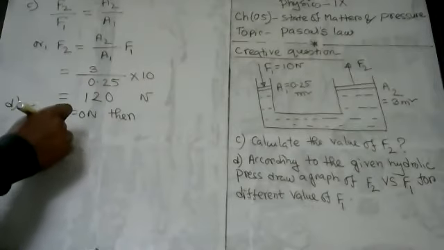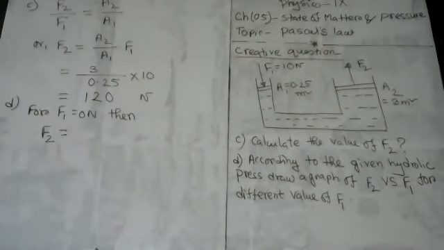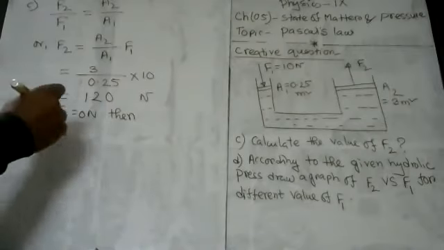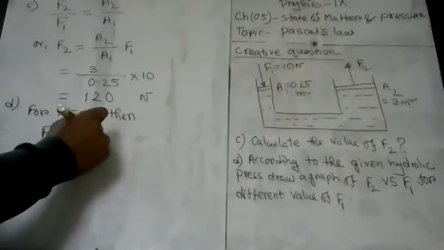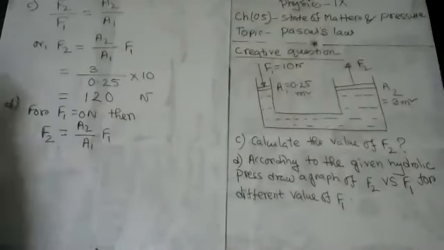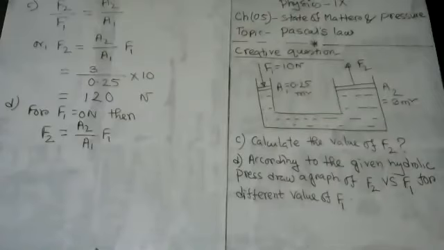If you want to find the value of F2 from Pascal's law, what is the equation of F2? F2 is equal to A2 divided by A1 multiplied by F1. So this should be the equation.